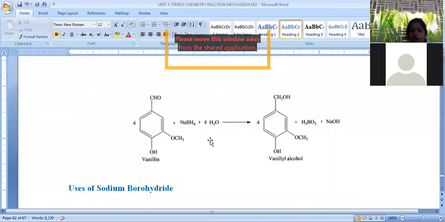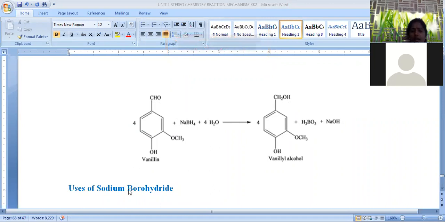So let us go with another example. This is an aldehyde having OH and OCH3. The name of the compound is vanillin. Vanillin is treated with sodium borohydride, further subjected to hydrolysis. We already know the aldehyde is converted into a primary hydroxy, hence we will get CH2OH. The OCH3 group is not affected and the OH group is also not affected. That's why the final product will have CH2OH only. So it is selective for the reduction of aldehydes and ketones.